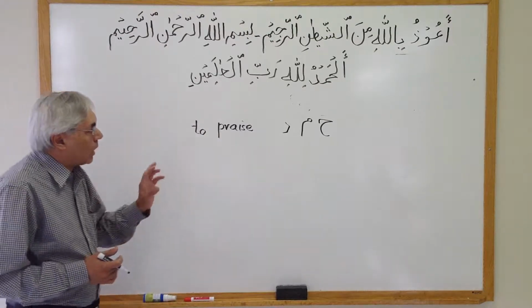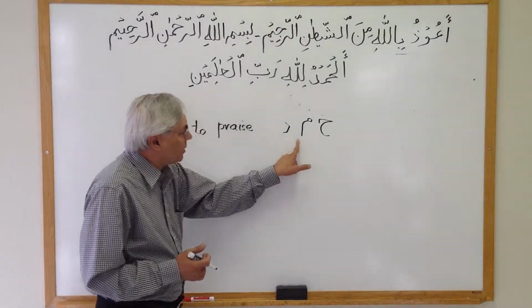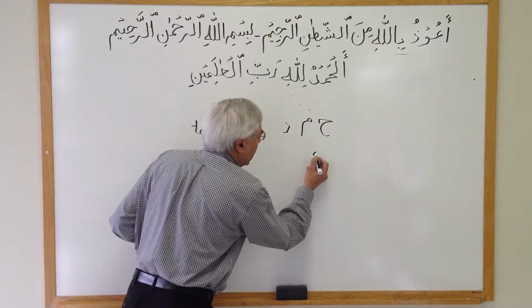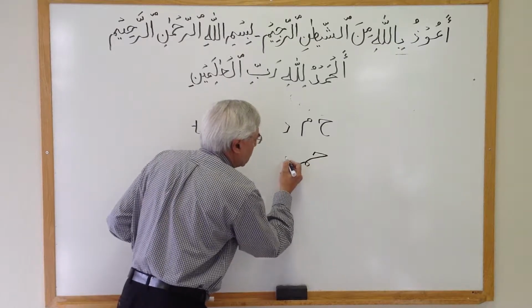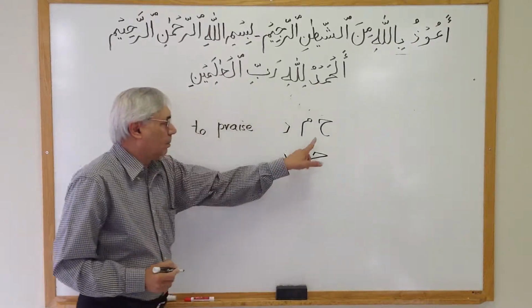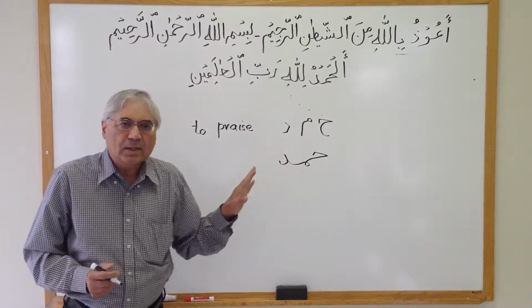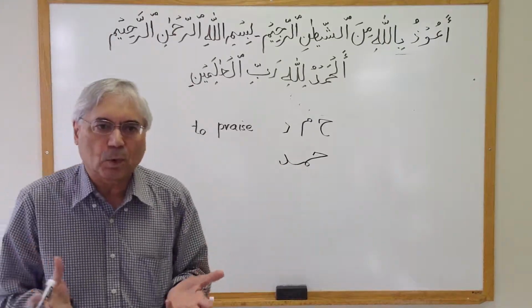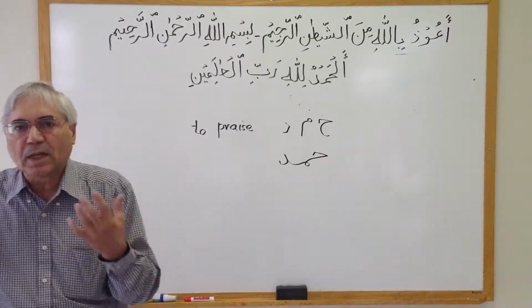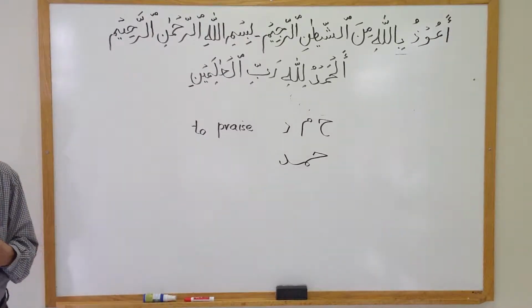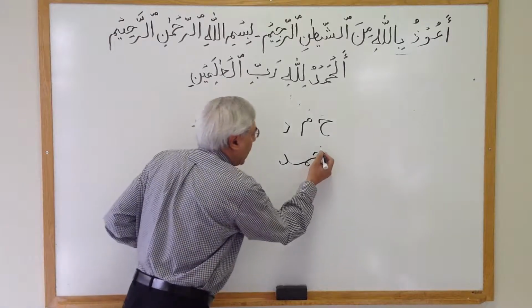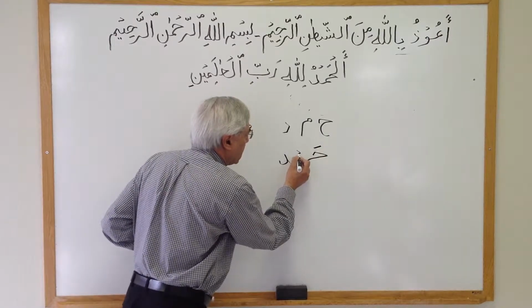Now what I'm going to do is take these three letters and write them together by combination like this. By writing this way, I cannot pronounce this, so we take help of some harakats to pronounce. I'm going to put these harakats here.